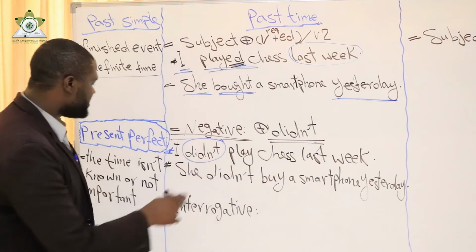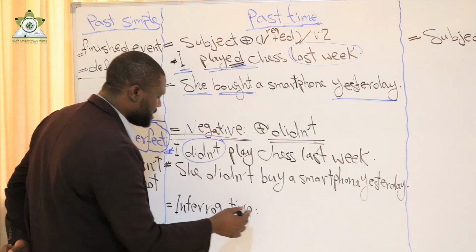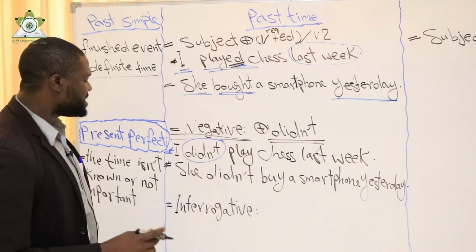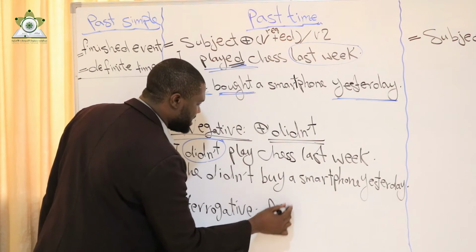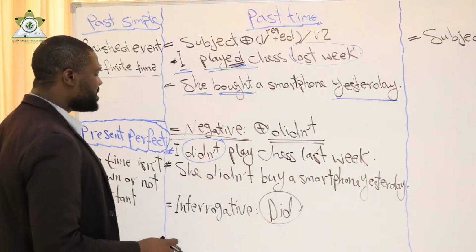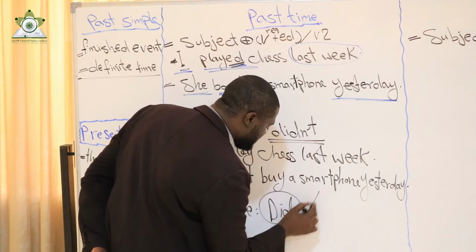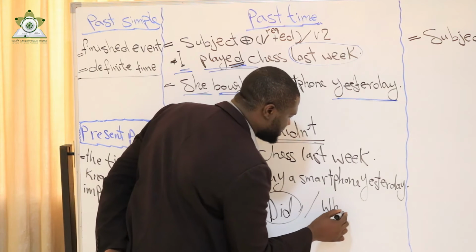Okay, I have interrogative form. In interrogative form, I either use a yes/no question. If it is a yes/no question, I start my sentence with did. If it is informative, it becomes a WH word, for example.